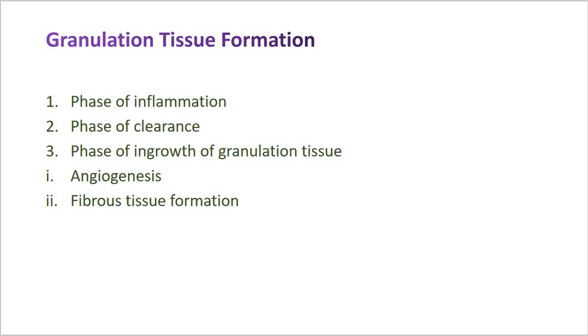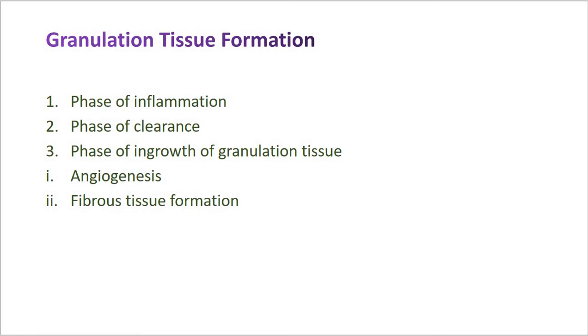Angiogenesis is also called neovascularization. In this step, new blood vessels form at the site of injury by proliferation of endothelial cells from the margins of severed blood vessels.